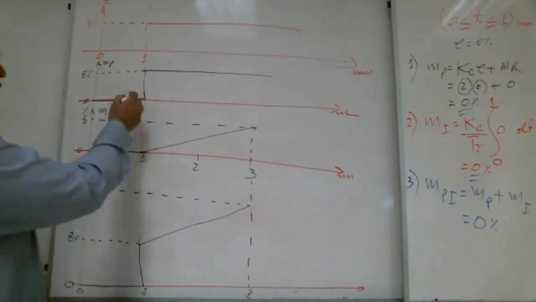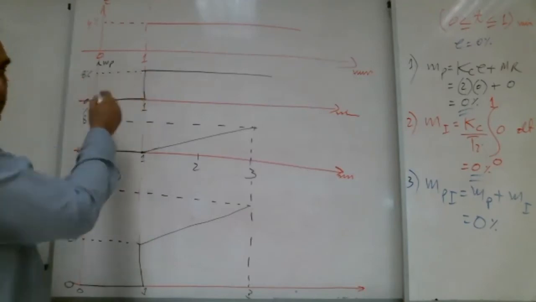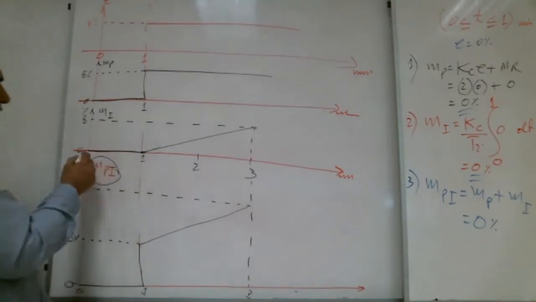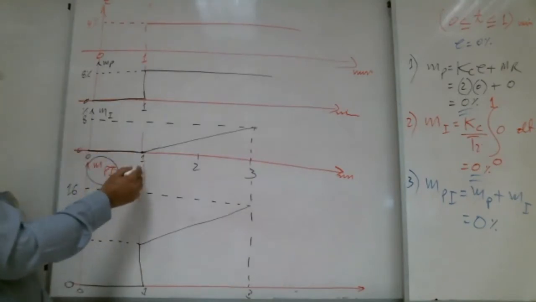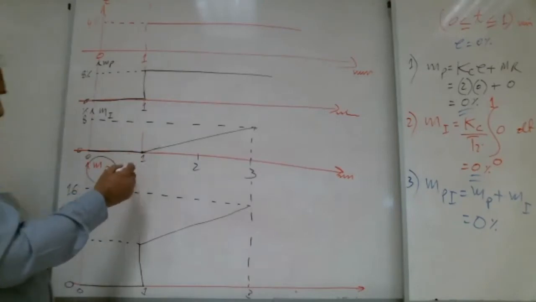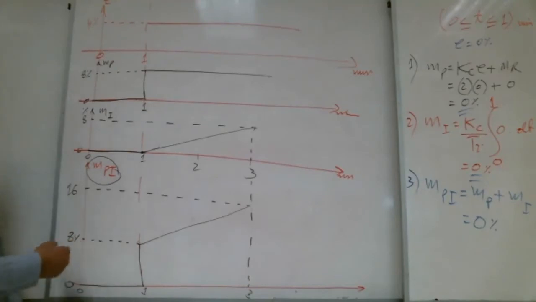At 1 minute, what is MP? 8. Very good. A lot of brothers are typing 8. What is MI at 1? 0. A lot of brothers are typing 0. That's good. So 8 plus 0, how much? 8. See, it is 8. Right? Are you with me?